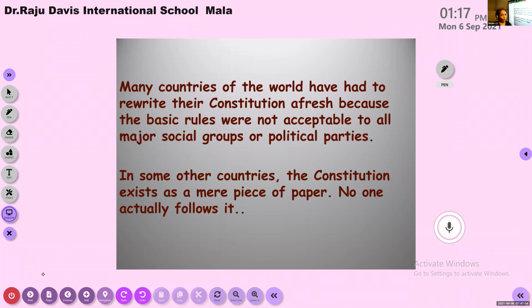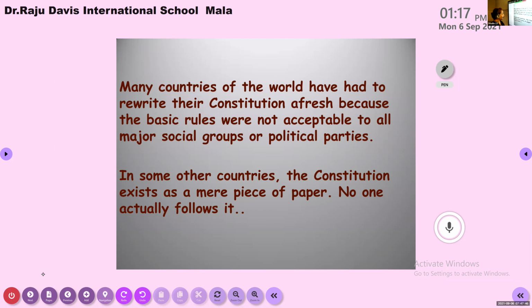Okay, so next is about the reasons for accepting the Constitution even today. Because it is somewhat 70 years back that we framed the Constitution, and still today we are accepting it. There are various reasons for it. Many countries, if we compare, rewrote their Constitution. They felt that the Constitution was outdated. Some of the basic rules written in the Constitution were not acceptable for everyone. Because of those reasons, in some countries it was rewritten.